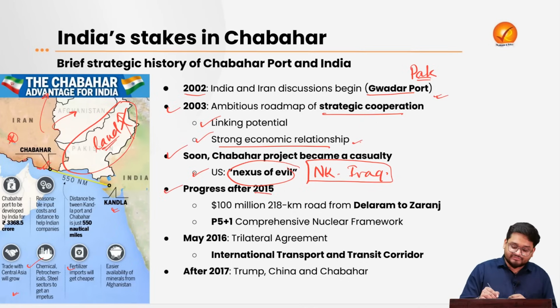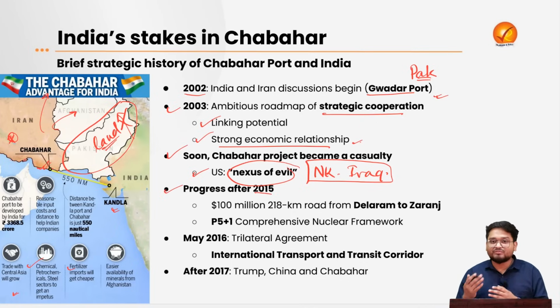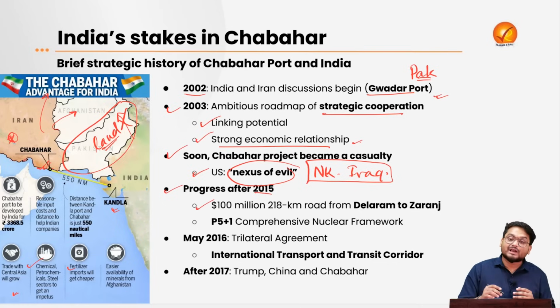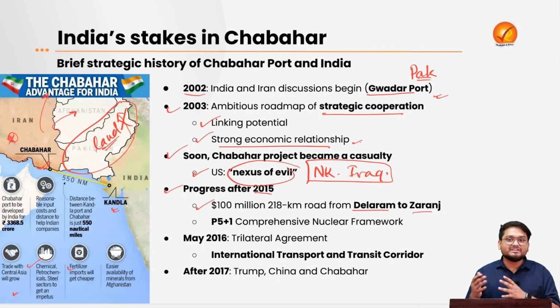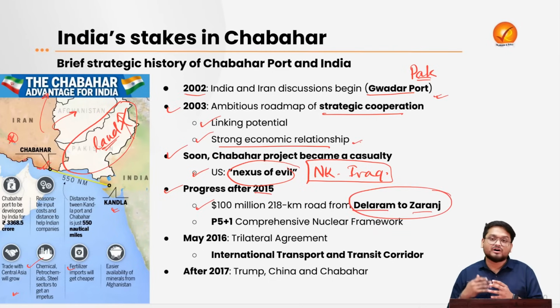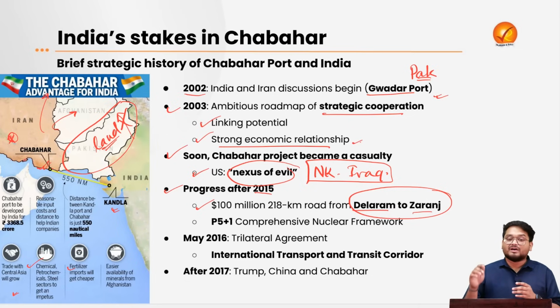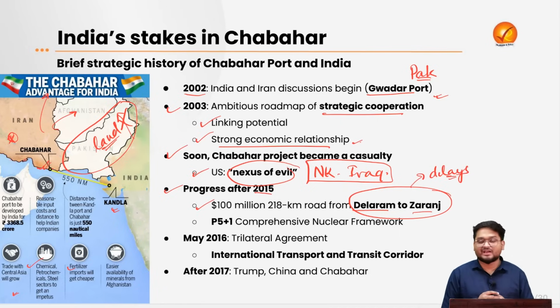But after 2015, during the Obama administration in the US, the progress improved over a period of time, with India committing around $100 million to build a road from Delaram, Afghanistan to Zaranj. So this is in Iran, and this road was conceptualized to connect Afghanistan to Iran and further to Chabahar port. But the main aspect of this road is that it has run into many delays as of now too.